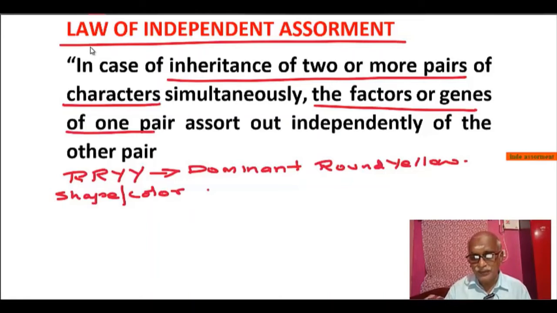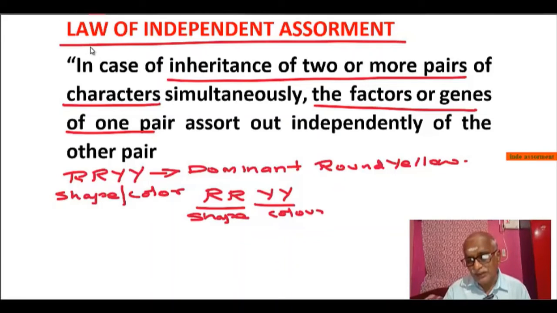If you take capital R and capital Y, while forming gametes, either for the shape or for the color, one will not influence the other. For example, here the shape will not influence the color in forming the gamete. So R will form separately and Y will form separately. This is what we call the law of independent assortment.